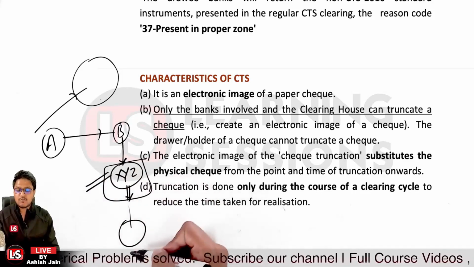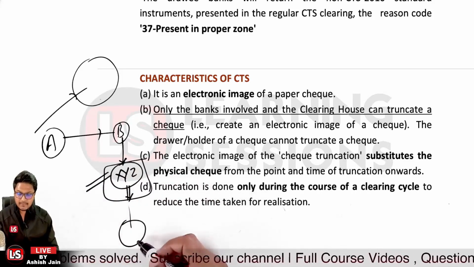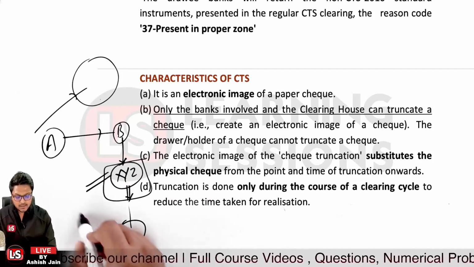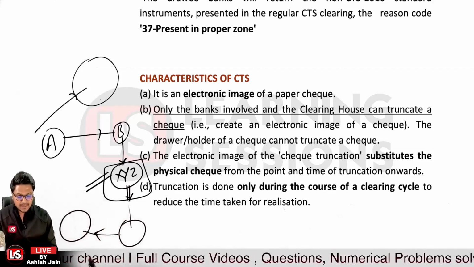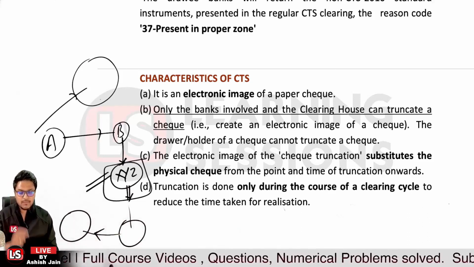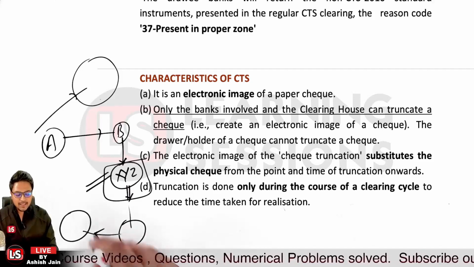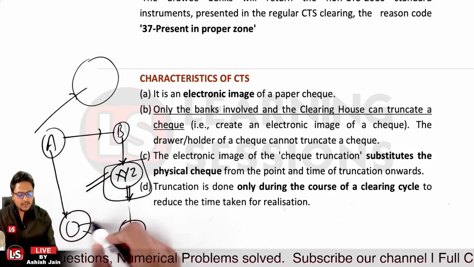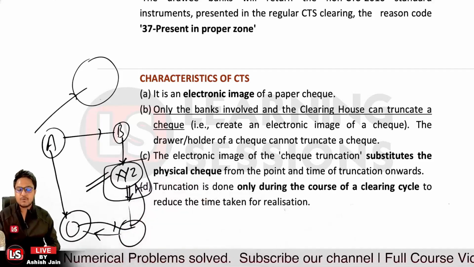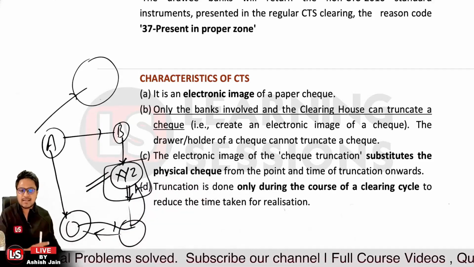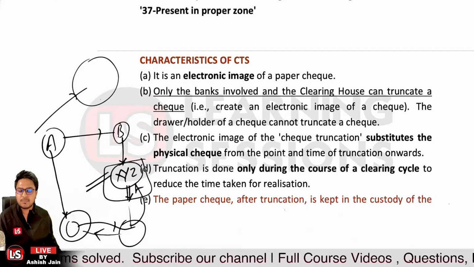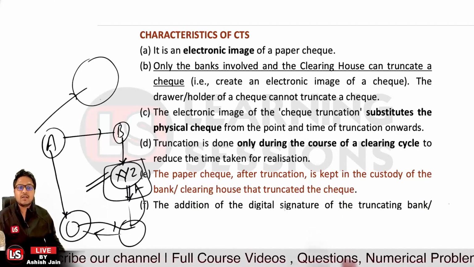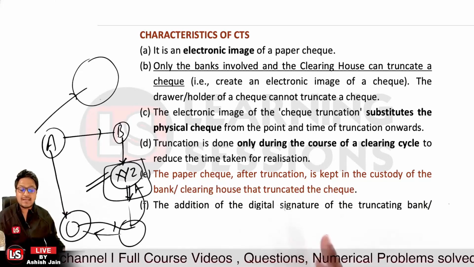The electronic image along with the relevant data is submitted to the clearing house, and from there the chart is prepared and the data is sent to the paying bank, along with the electronic image and relevant data. The details are checked, the account of person A will be debited and the credit will be given, and then it will be settled in the books of XYZ bank. So as to reduce the realization period, the CTS process is there. Now the paper check after truncation is kept in the custody of the bank or the clearing house that truncated the check.